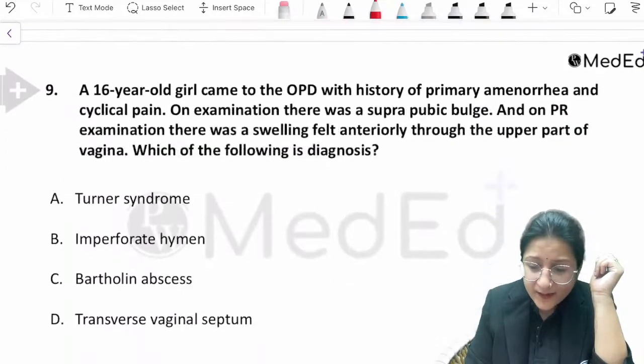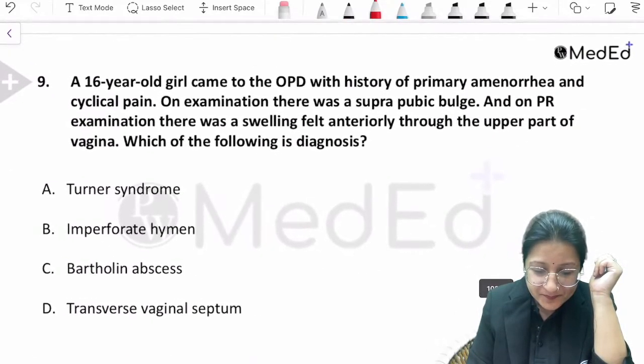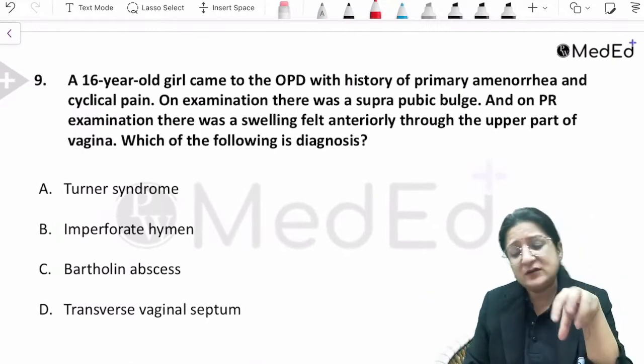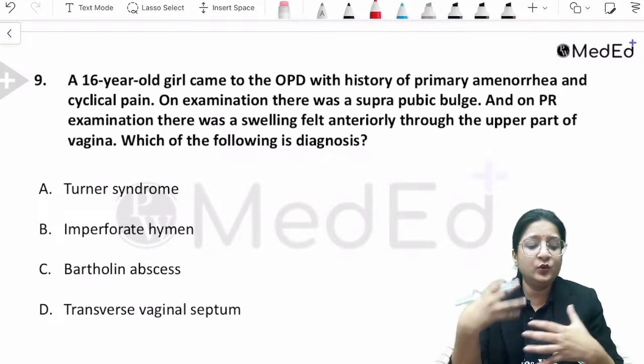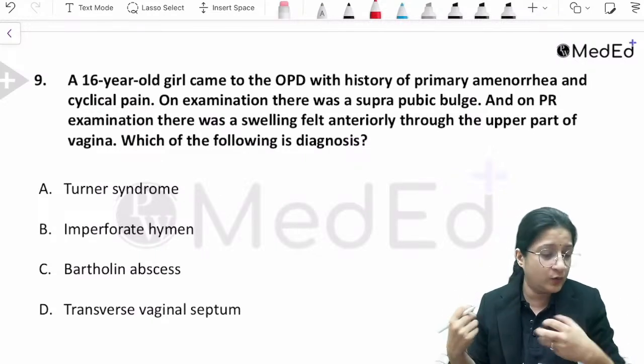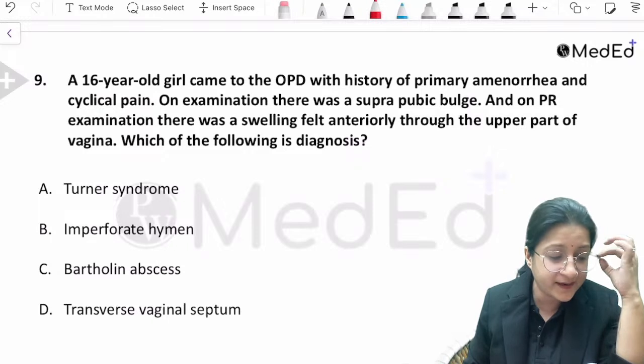Now let's have a look at the next question. There is also a lot of recall bias in this question, and I'm open to you telling me what was there exactly in the question.